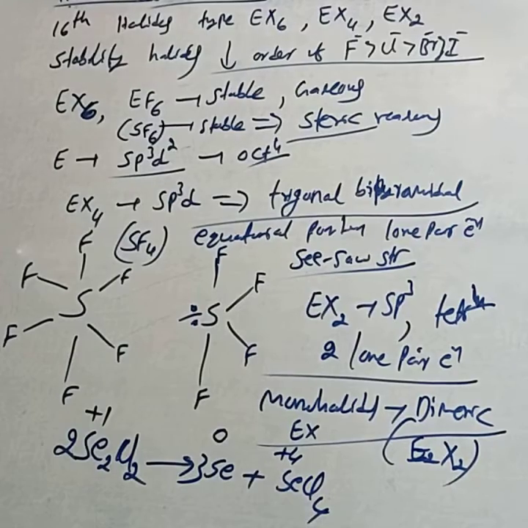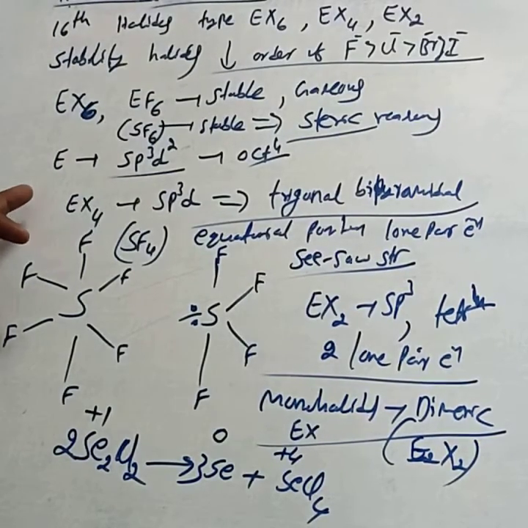This is about the reaction with halogens. They form hexahalides, tetrahalides and dihalides. Fluorides are more stable than chlorides, bromides and iodides. Among the hexahalides, hexafluorides are stable and gaseous, and SF6 is stable due to steric reasons. In hexahalides the central atom undergoes sp3d2 hybridization with octahedral structure.